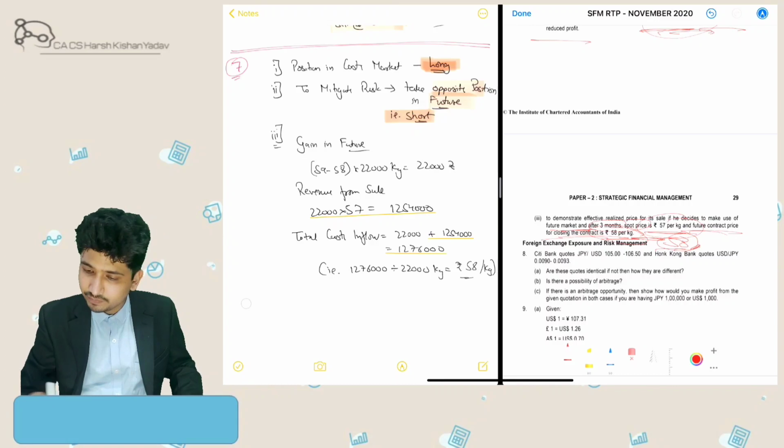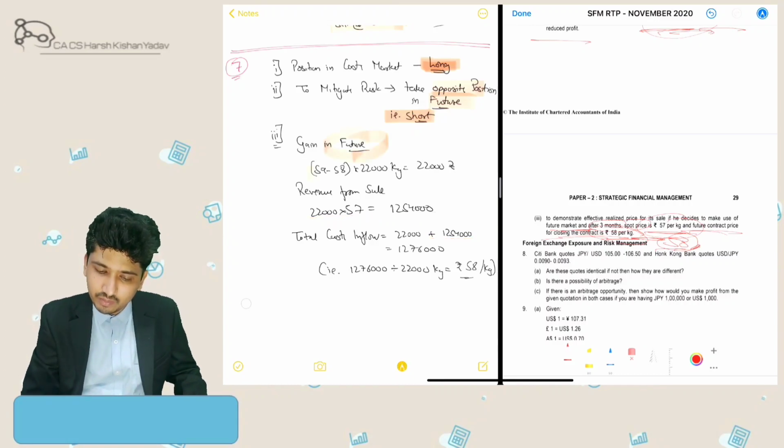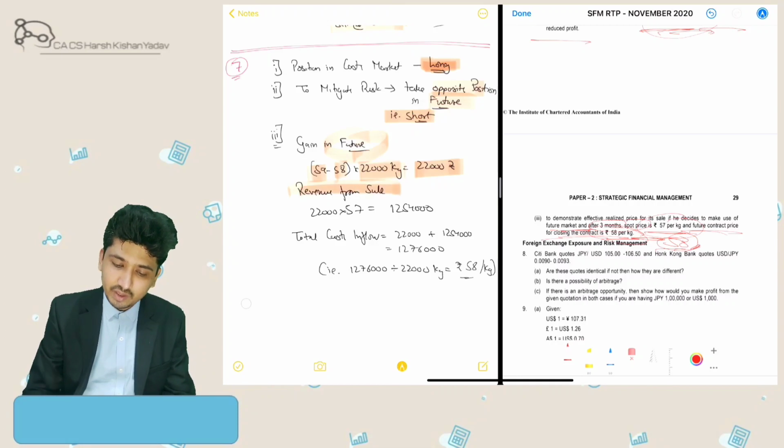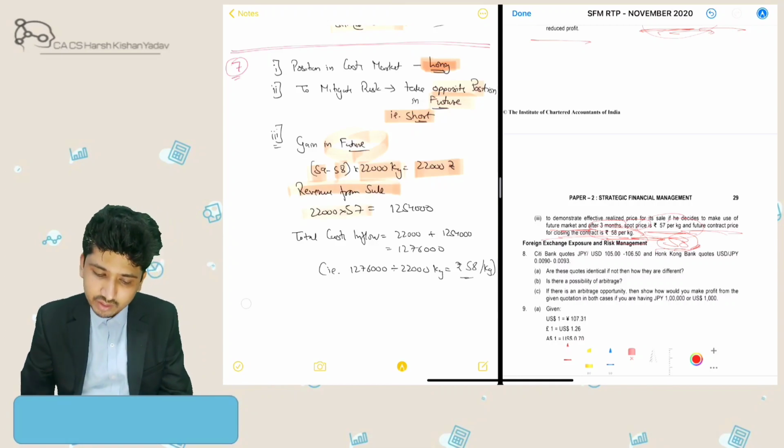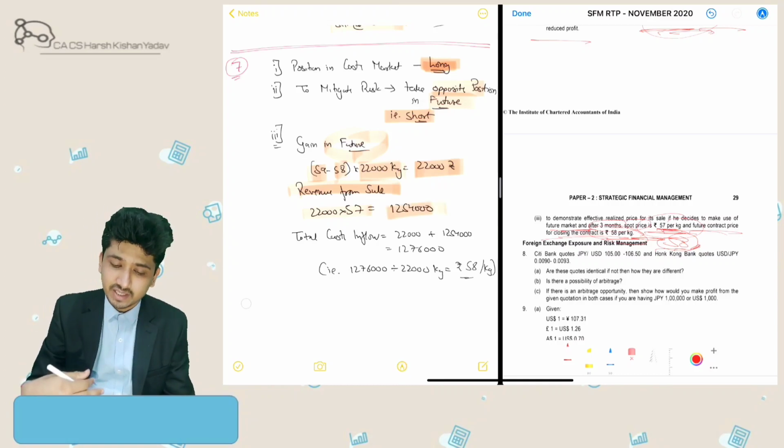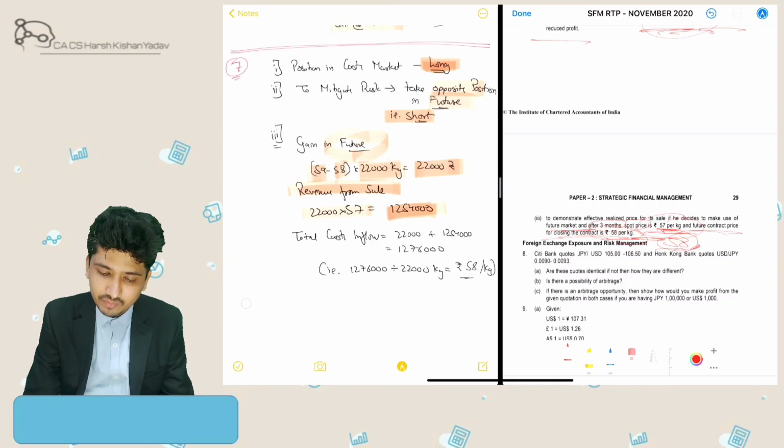So the gain in the future market will be 59, what he sold, minus 58, what he buys, into units. So it will be 22,000 gain in the future market, whereas the revenue from the sale of the rice he is holding is 22,000 kg into 57, the rice spot price. So it would be 12,54,000 as his cash inflow. So net cash inflow would be 12,54,000 plus 22,000.